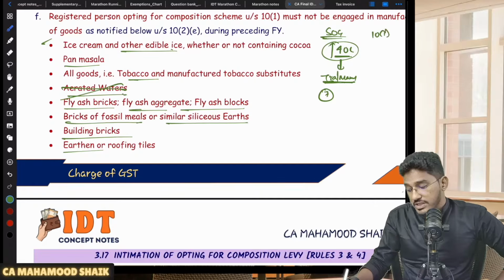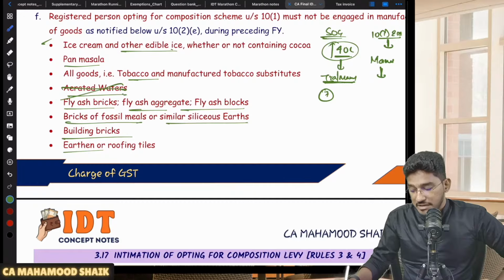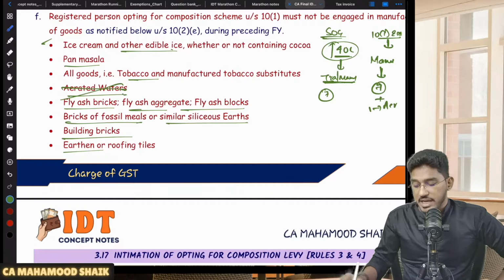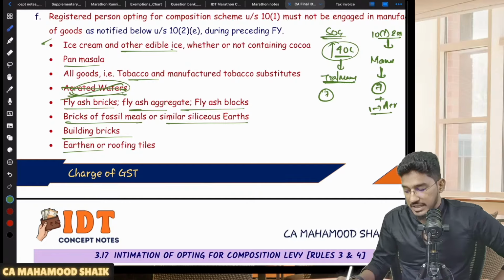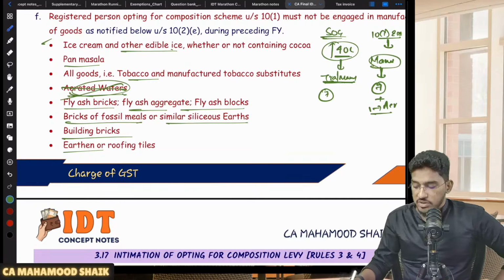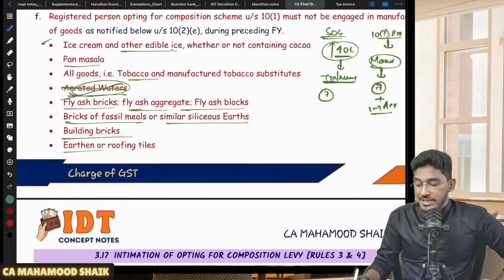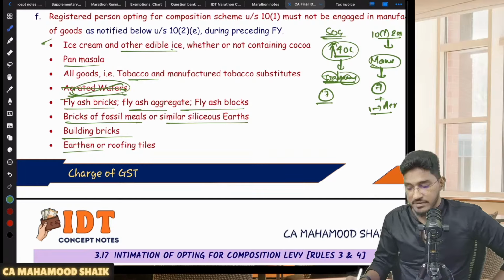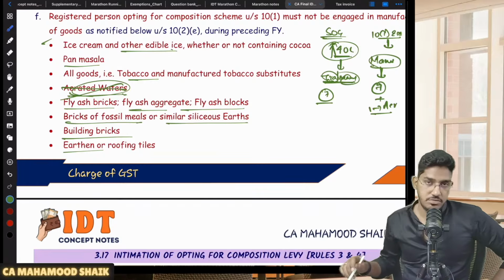But for composition scheme under 10 subsection 1 and 2, if you want to levy, you have to not manufacture. You can do trading, but you should not manufacture. What should you not manufacture? The same 7 products, to which one item gets added, which is aerated water. You should not be doing manufacturing of aerated water, but you can trade. But to enjoy the enhanced threshold limit of 40, you should not be either trading or manufacturing the 7 products, excluding the aerated waters.